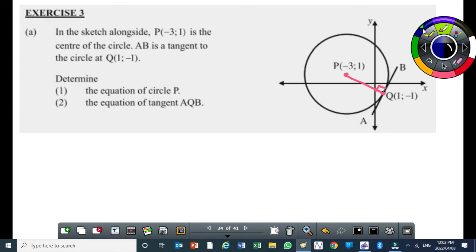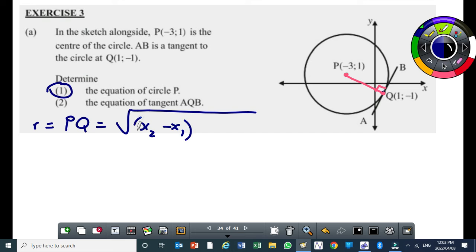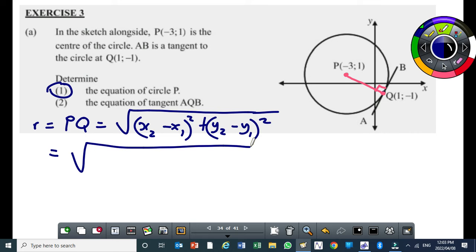Okay? So let's calculate the radius, the length of PQ. PQ is the radius. So here I'll say radius R, which is equal to PQ, is going to be the square root of x2 minus x1 squared plus y2 minus y1 squared. Okay, now x2, it's your choice now.